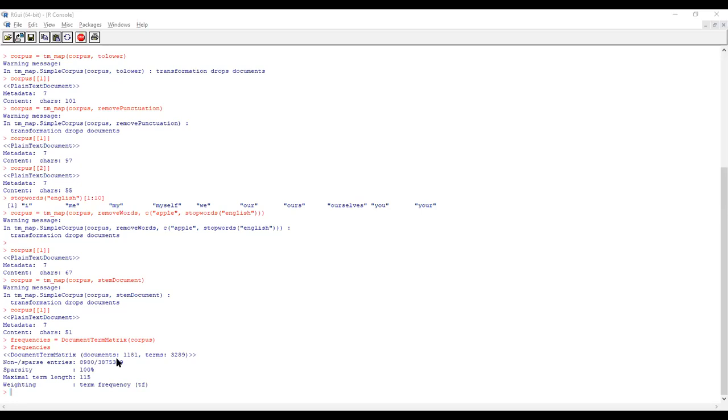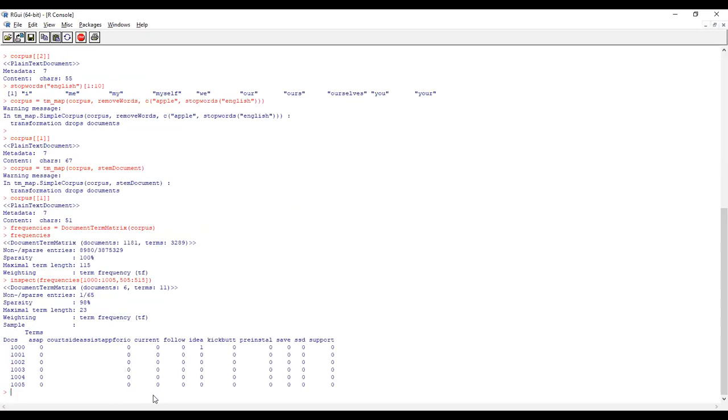Okay, totally how many are there? This much. So the problem here is that it is very difficult to analyze all this data. If you want to inspect, use this function, inspect frequency. So there are 1,181, right? We are going with only 5 columns. There are a lot of columns, 1 to 3,289. So we are going with only 505 to 515, 15 columns.